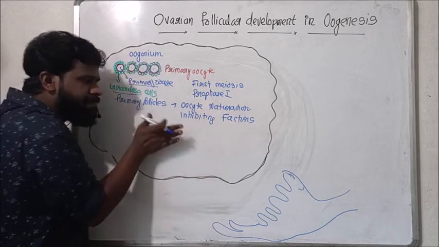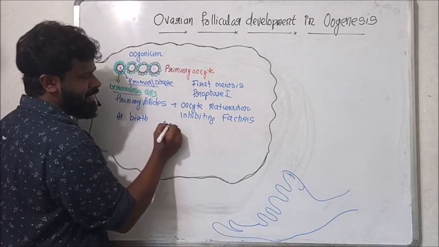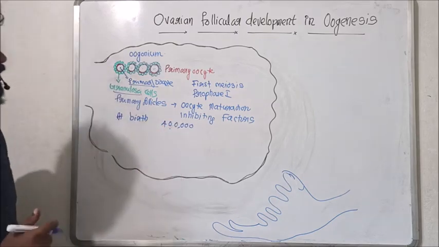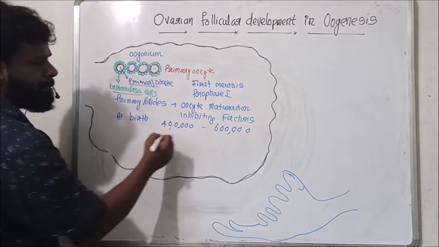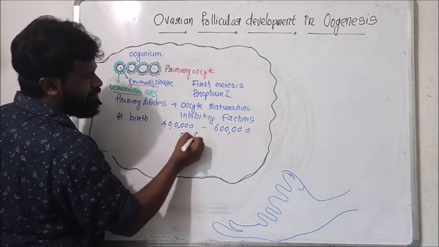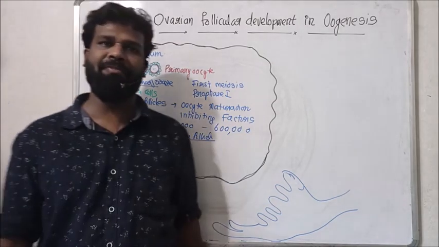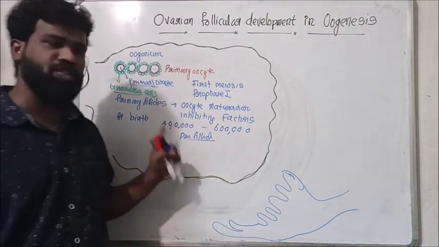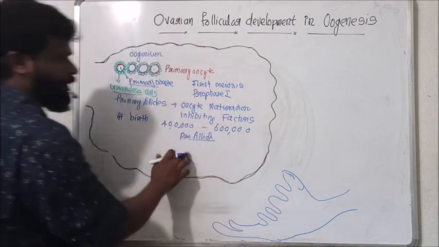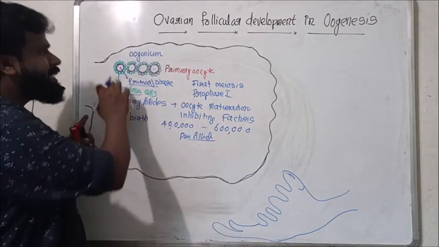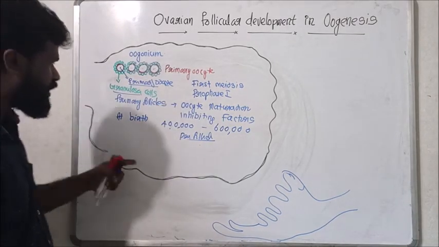As a result, at birth, each ovary contains about 4 lakh to 6 lakh primary follicles.